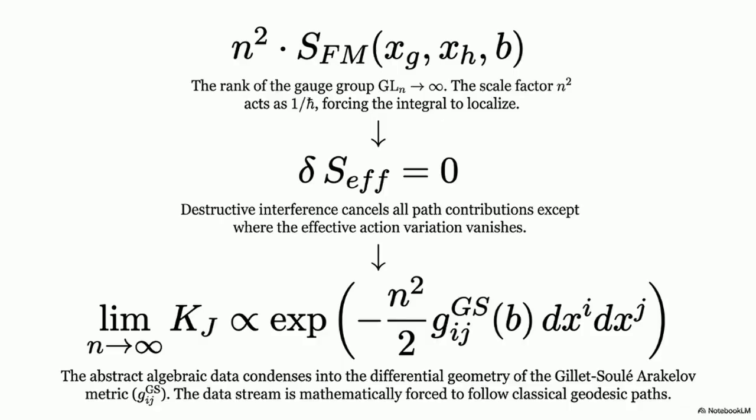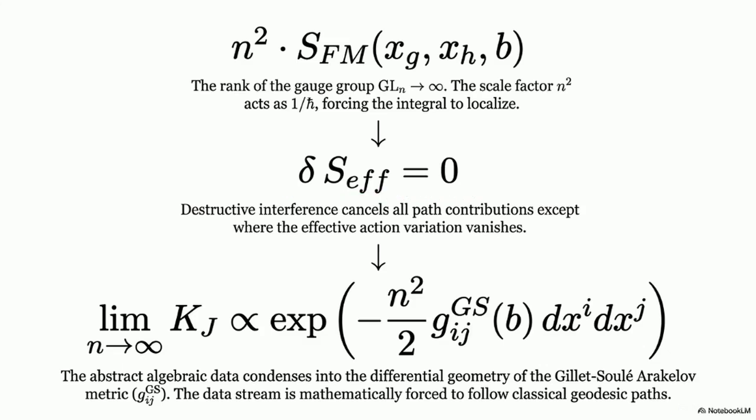What happens to this information stream if we let the rank of the gauge group, the n in our equations, scale to infinity? This scaling factor, n squared, begins to act exactly like the inverse Planck constant. As n approaches infinity, the principle of stationary phase takes over. Destructive interference cancels out all the highly fluctuating quantum paths, localizing the data entirely onto the critical locus, where the effective action variation is zero.